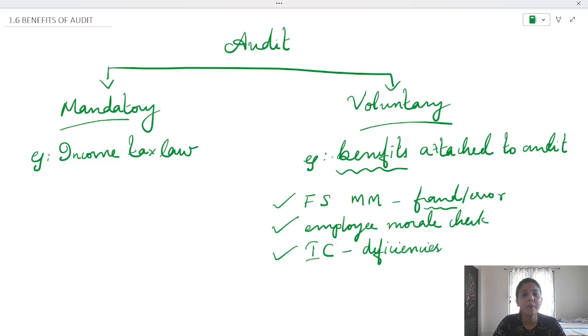For example, management may place some checks at particular points in the transaction flow. But some checks may not be appropriate, and in some places, there should have been a control, but there is no control. Such things may happen, which means that the internal control has some deficiencies. Audit is a way to discover such deficiencies.